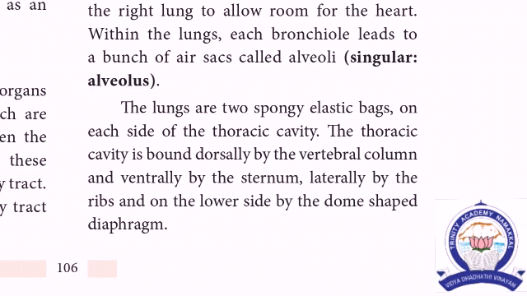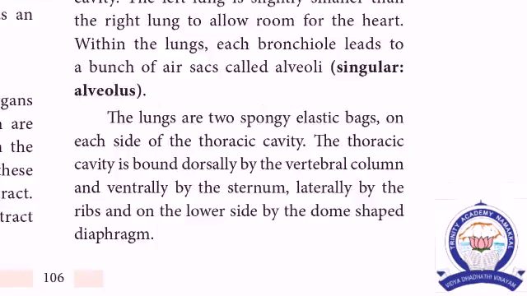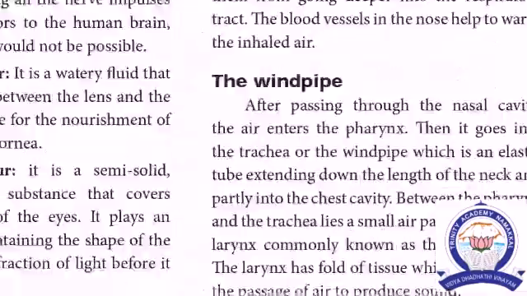The lungs are two spongy and elastic bags on either side of the thoracic cavity. The thoracic cavity is bound dorsally by the vertebral column and ventrally by the sternum. The lungs are protected by the breastbone. The ribs and sternum protect the heart and lungs. Laterally it is bound by the ribs, and on the lower side by the dome-shaped diaphragm. A muscular sheet is present at the lower part. That is called the diaphragm.